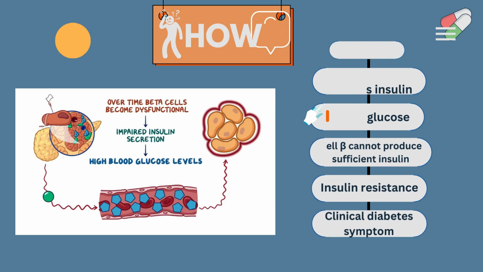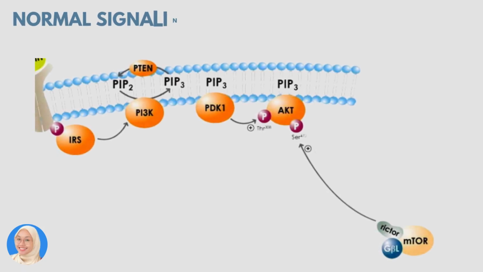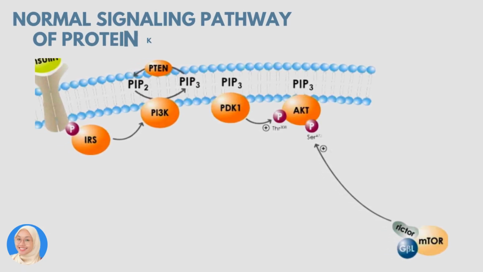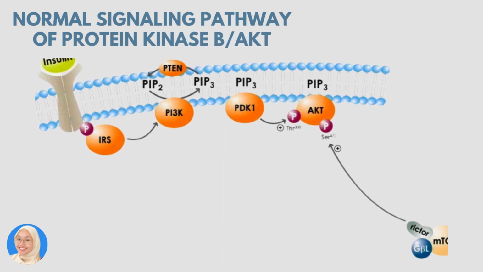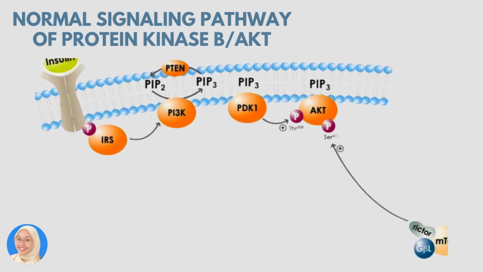urination, and fatigue. For the normal signaling pathway of protein kinase B or AKT, insulin binds to the alpha subunit of the insulin receptor and activates the tyrosine kinase in the beta subunit. Once the tyrosine kinase of the insulin receptor is activated, it promotes autophosphorylation of the beta subunit. The RTK will then phosphorylate the IRS protein, and phosphotyrosine residues on IRS protein become good targets for the P85 regulatory subunits of PI3 kinase.